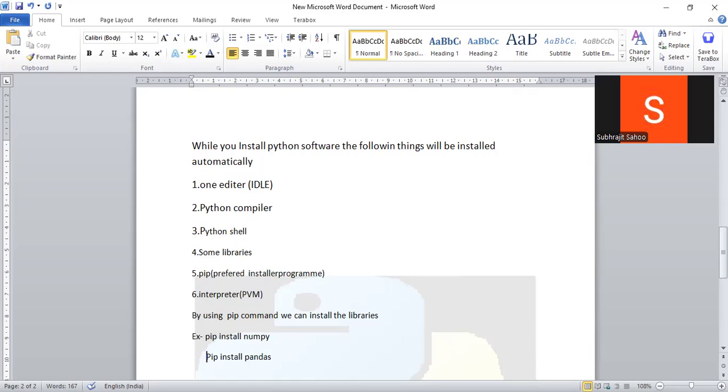Actually, NumPy and pandas will not be installed by default in the system while you install Python, so separately we have to install them in your software. For that, the pip command will be used. In the example I have given, I have to write like this: pip install numpy, pip install pandas, then the library will automatically be installed.